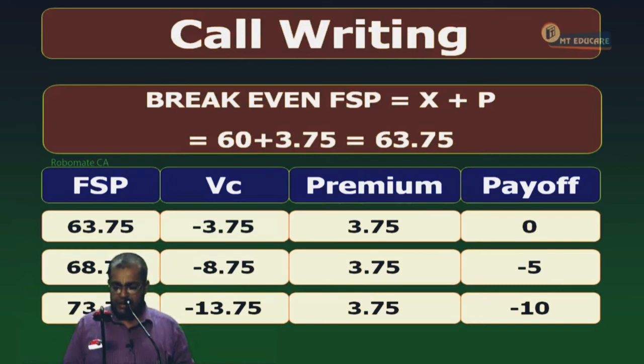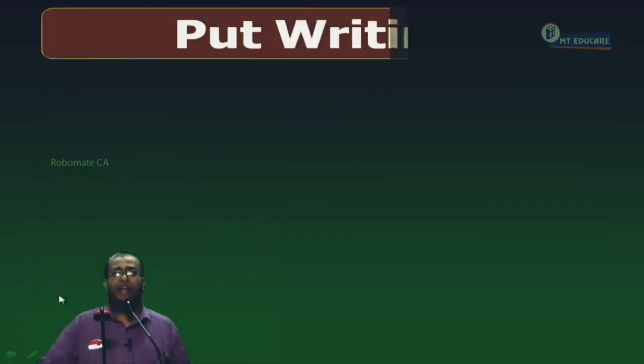At what price will she lose 5 rupees? 68.75. 10 rupees, 73.75. That's there in the slide itself. Everybody yes or no? So now if Jennifer is writing a call, this is the answer. She can also be a put writer. The question is silent. Yes or no? Right now, next, put writing.